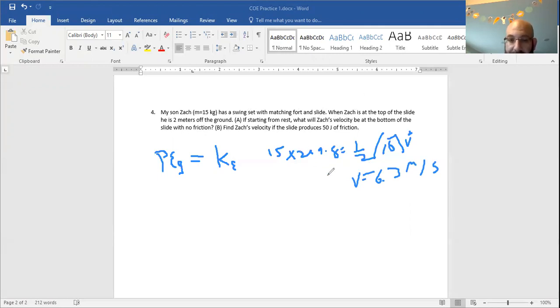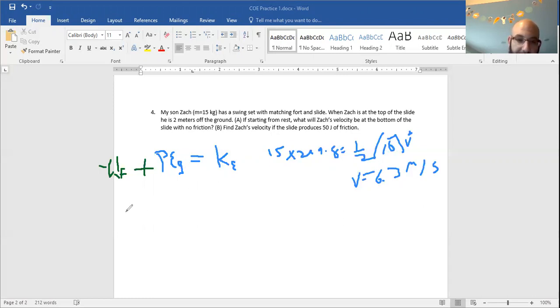what would Zach's velocity now be? So we have the same basic idea as before. At the beginning, all the energy is potential. At the end, it's all kinetic. The only difference is that we have this friction again, right? Friction always works against us. It's a negative force, so I'm just going to put it out front. The same idea, and then that friction is going to be negative. So work of friction.